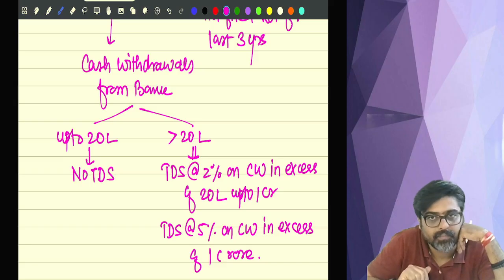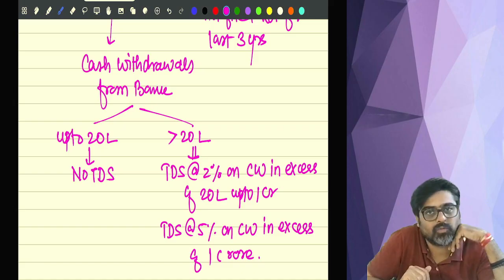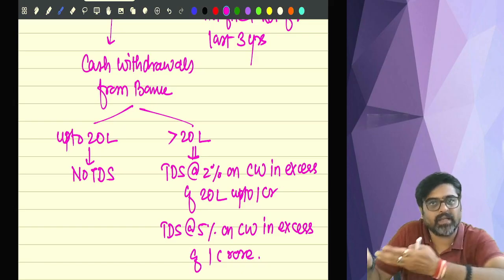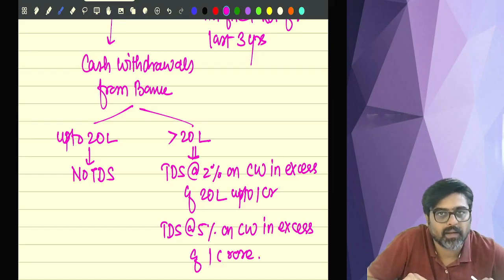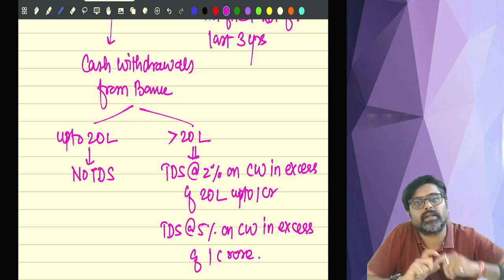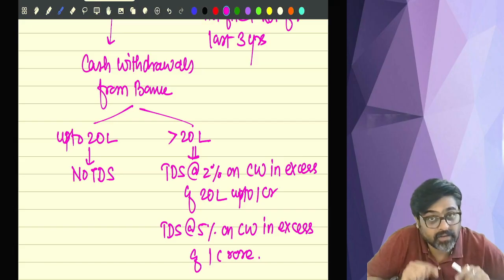Will you remember? Now see, the TDS is usually deducted on the incomes which the payee is earning. So the payee is earning some income, some payment is made to the payee. That payment is income for the payee. So on that amount, usually the TDS is deducted. But 194N is an exception. Cash you are withdrawing from the bank account, whatever money is lying in your bank account, you are withdrawing that money, that withdrawal is not your income. Still, on that withdrawal, the TDS is deducted. Understanding? So this is an exception.